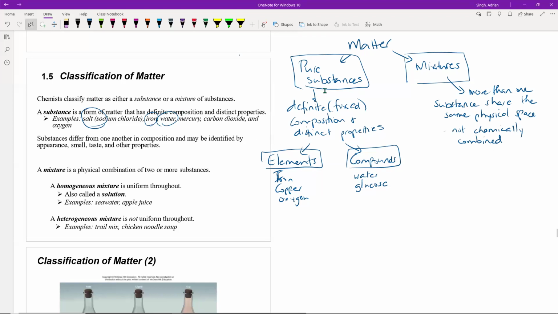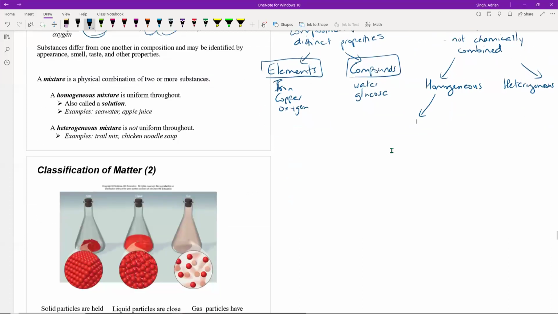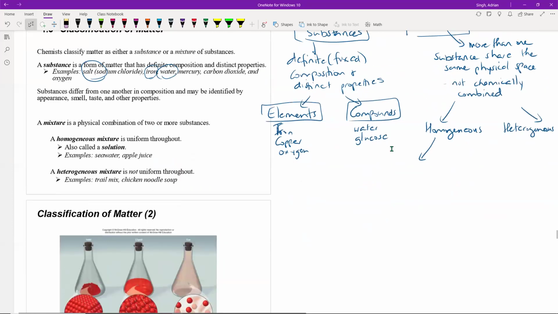Under the category of mixtures, we have, again, two broad subcategories. We have homogeneous mixtures and we have heterogeneous mixtures. The differences here tend to do with the uniformity of the mixture.